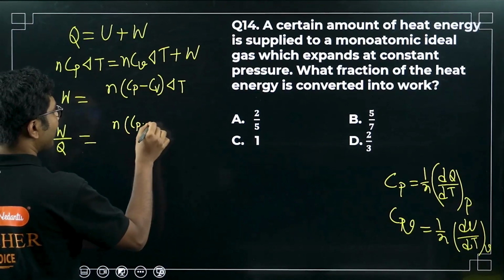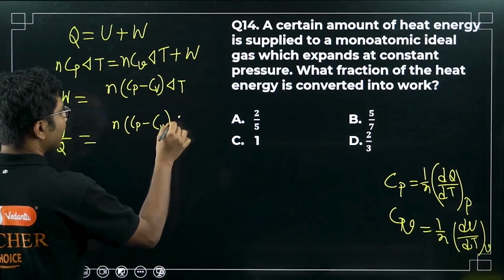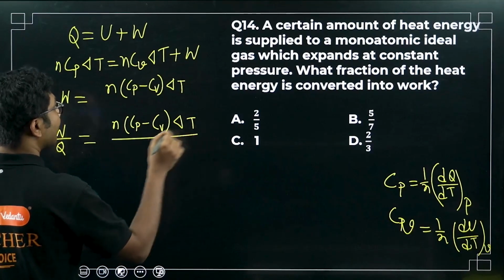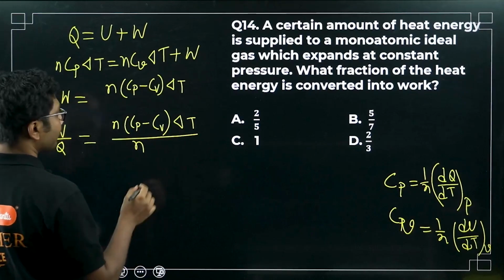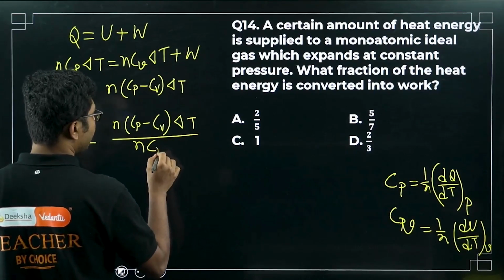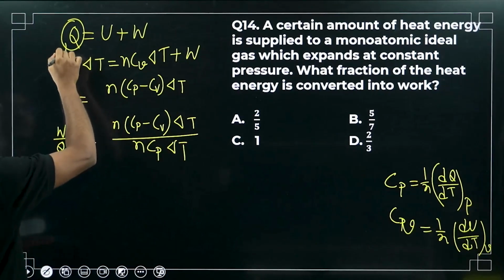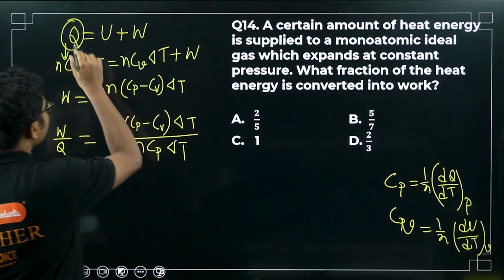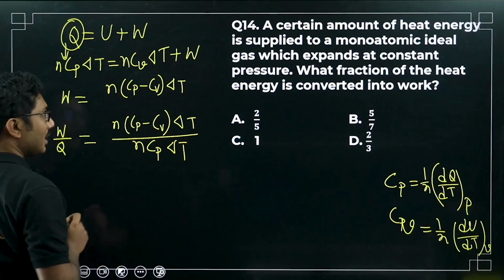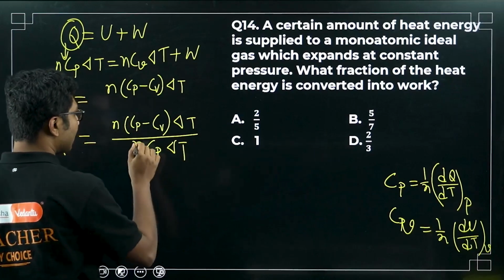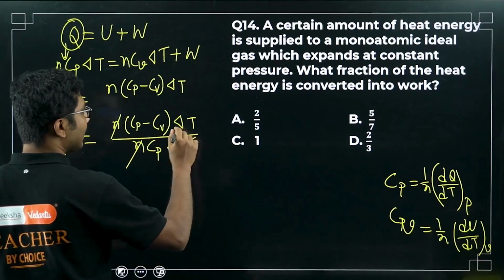So n (Cp minus Cv) delta T divided by n Cp delta T. So this is Q, Q is this, right? So Q is nothing but n Cp delta T, right? That's what the definition tells us. So n cancels, delta T cancels.